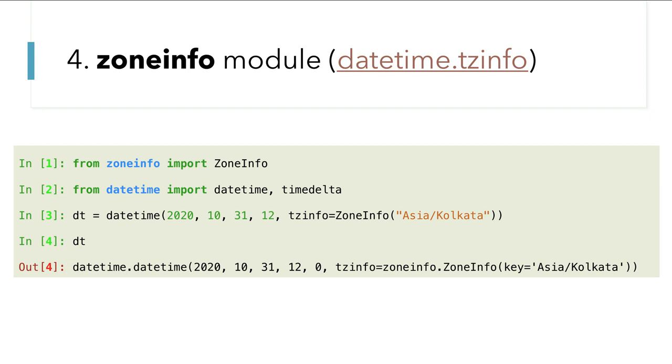In the third line, you can see I have passed ZoneInfo in the tzinfo argument, and then I have printed the same object, and in the output you can see zoneinfo.ZoneInfo with key equal to Asia/Kolkata. So basically this is a very simple solution which you can use anywhere in the project, and I think almost every project uses this. This is a very useful module, so you can use it.